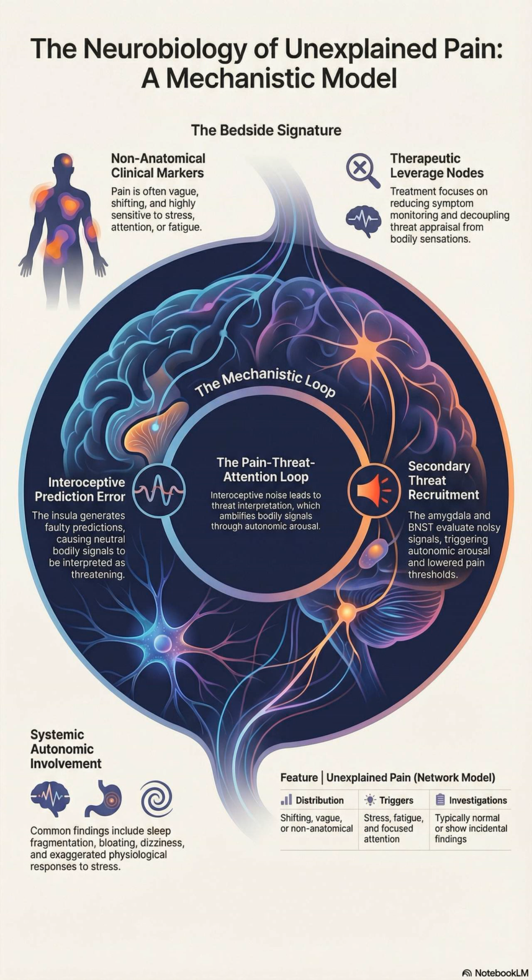Consider a clinical example. A 34-year-old school teacher reports intermittent left-sided chest and shoulder pain for 2 years. Cardiac evaluations remain normal. The pain fluctuates with stress and improves during distraction. Associated symptoms include bloating, insomnia, and episodic dizziness. The patient frequently checks pulse rate and seeks repeated reassurance. Mechanistically, this pattern reflects persistent interoceptive prediction error with secondary threat amplification rather than progressive disease.